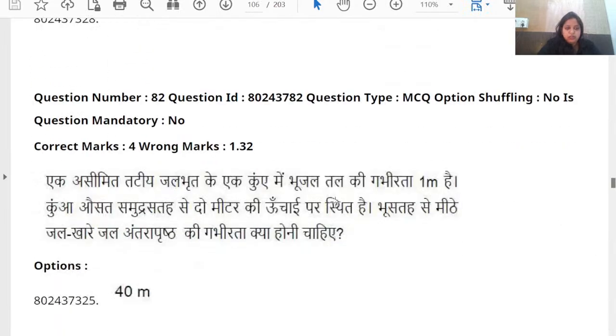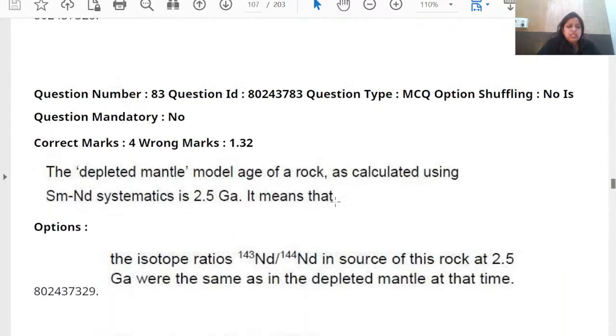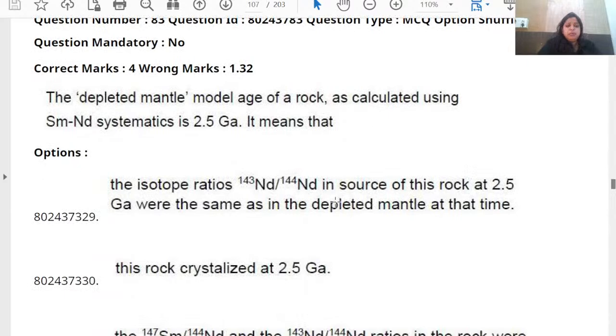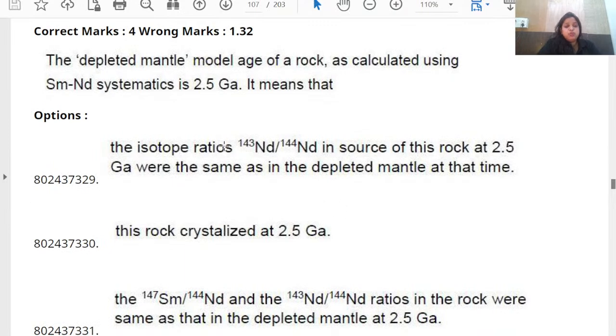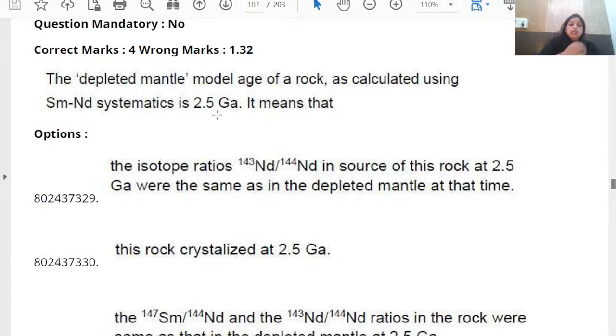Okay. Now the next question. Depleted mantle model age of a rock as calculated using samarium neodymium systematics is 2.5 Ga, giga annum. It means that by using the Sm-Nd systematics, the depleted mantle model age of a rock is 2.5 Ga. So what does that mean?